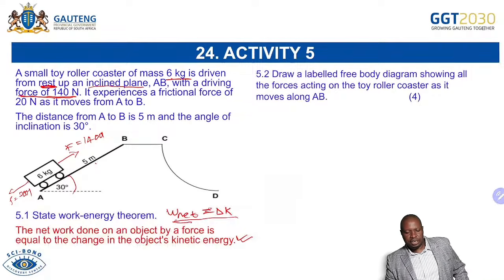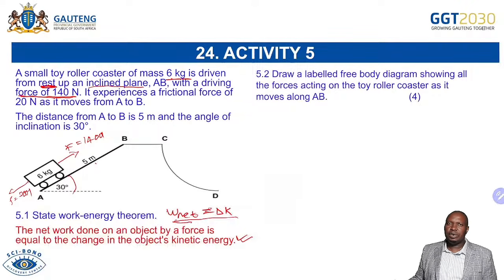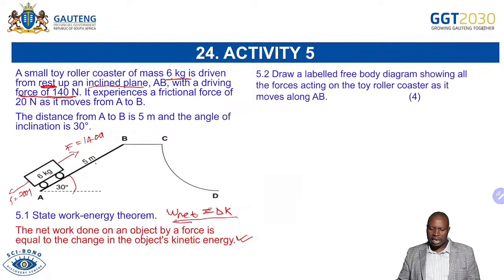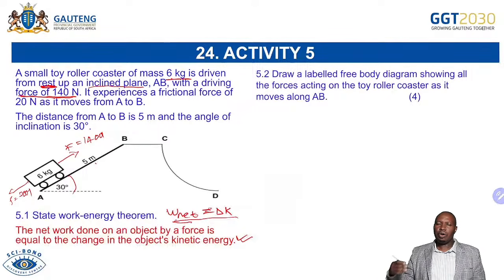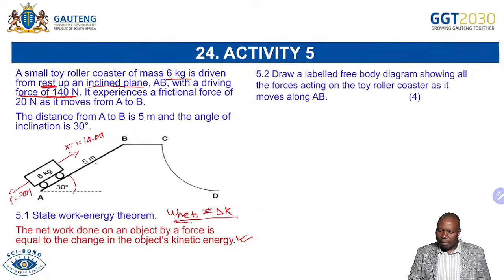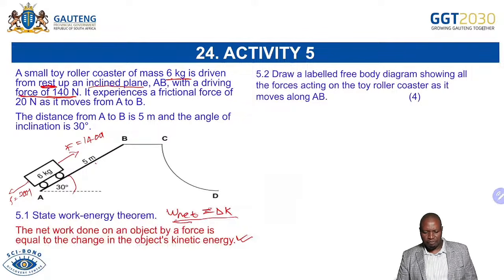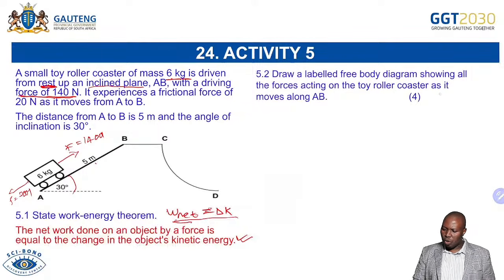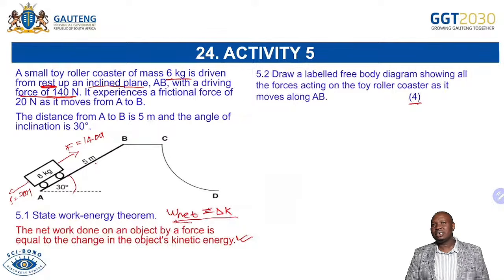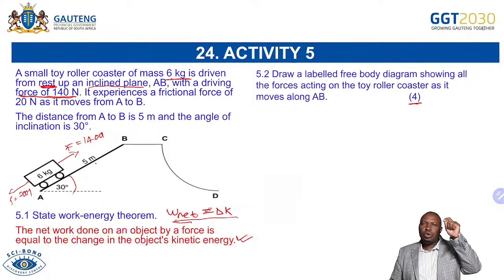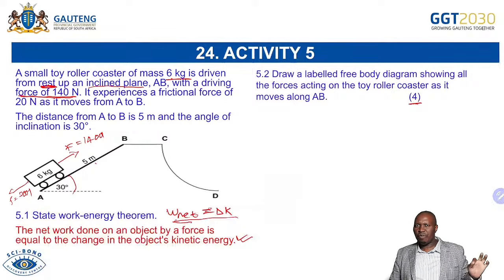Now, draw a labeled free body diagram. That's the nice part about it. You are able to be asked free body diagrams on question 2 or in your Newton's laws and in your question 5 or in your work, energy, and power. So we're saying draw a labeled free body diagram showing all the forces acting on the toy roller coaster as it moves along AB. 4 marks. That 4, very much important. It's telling you the forces.